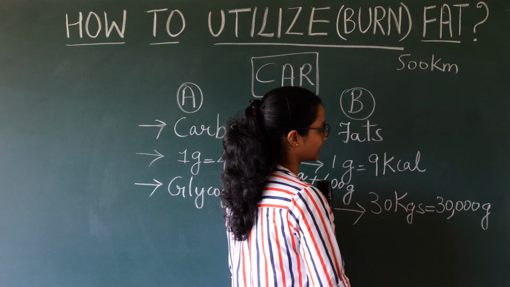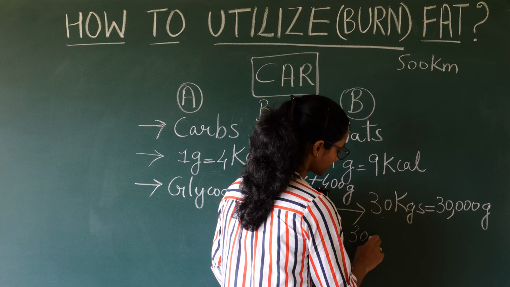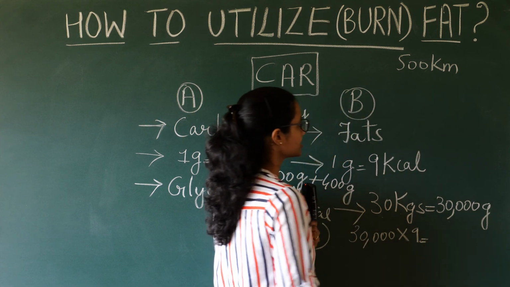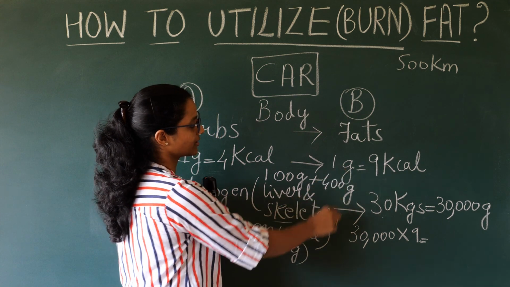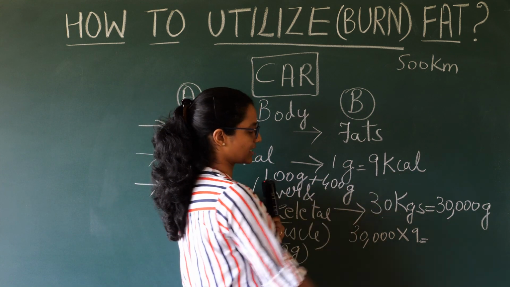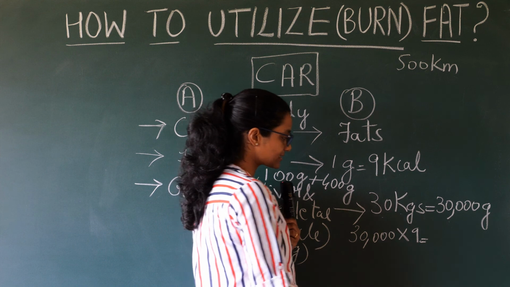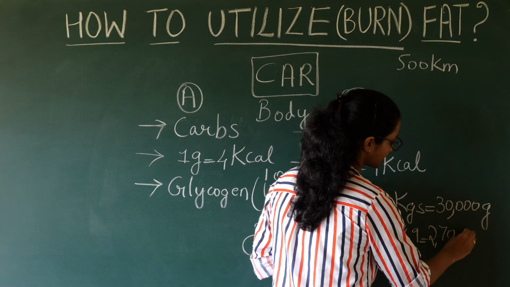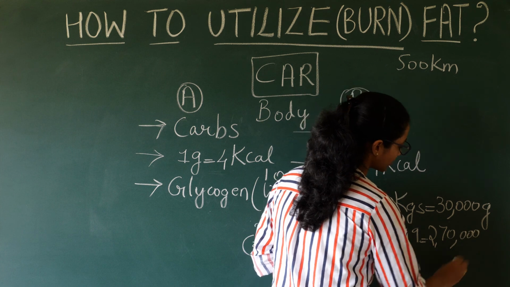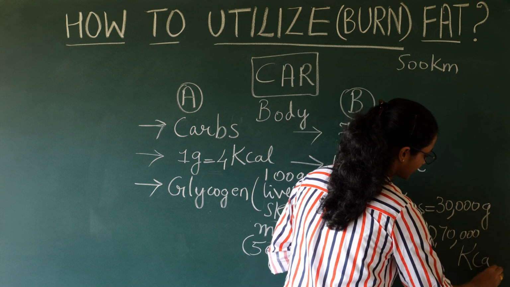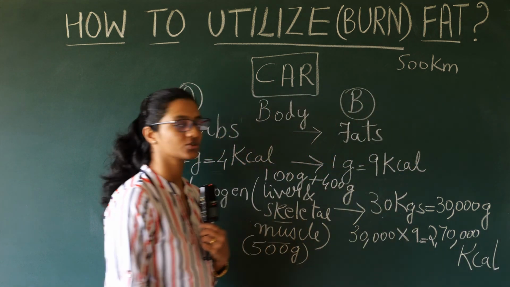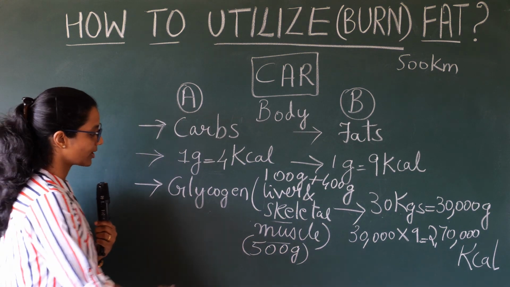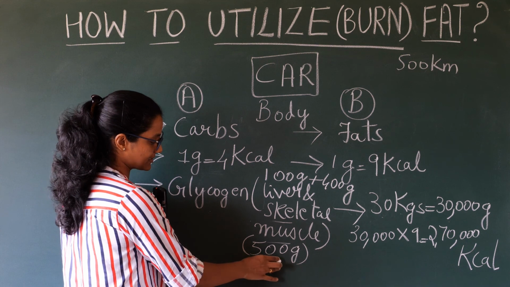Now this 30,000 into 9, because 1 gram of fat will give you 9 kilocalories. So this is nothing but 2,70,000 kilocalories of energy. So you can see with fuel A and B, you have limited storage capacity.